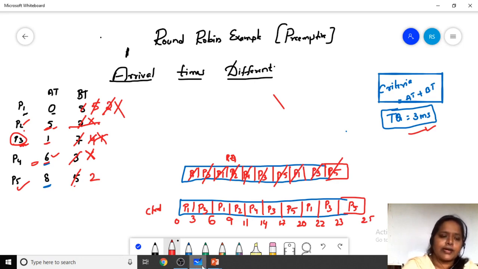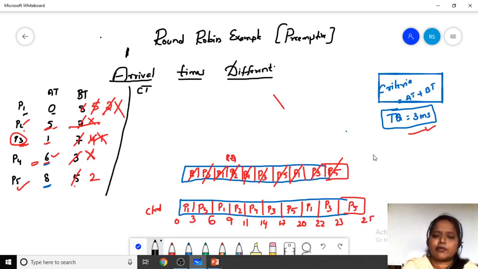Now, in order to calculate all the times, first we calculate the completion time. For completion time, we have to check from the back side. What is the completion time of P1?